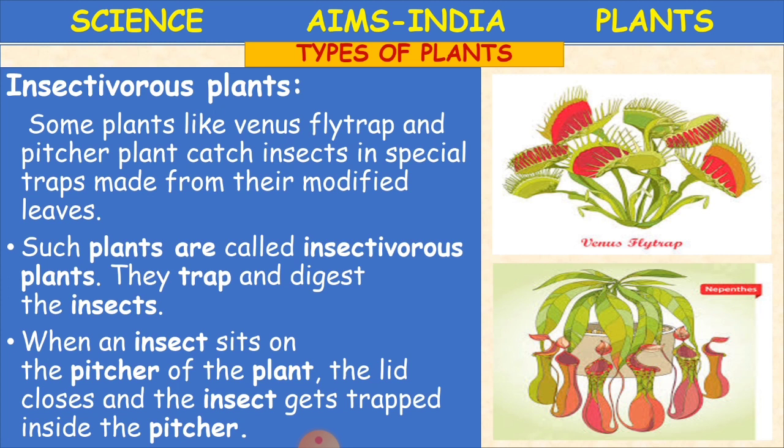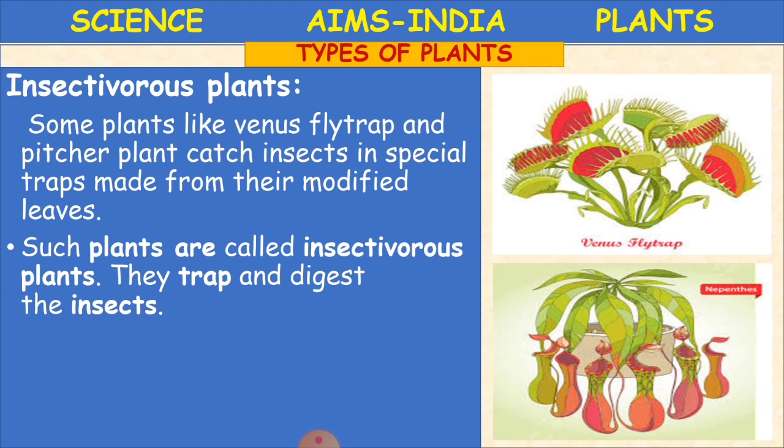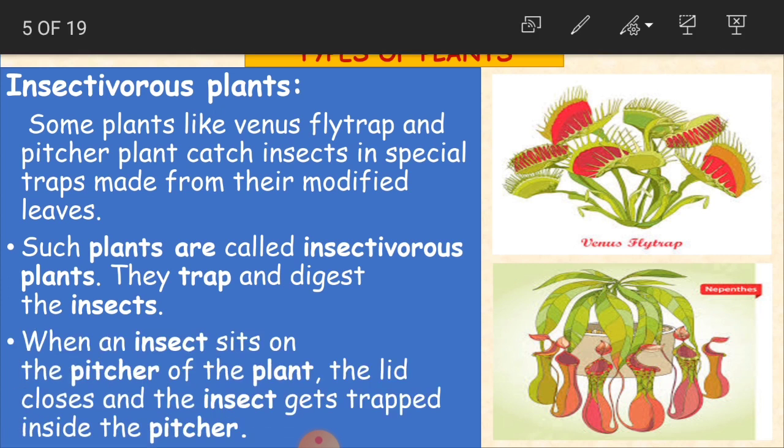When an insect sits on the pitcher of the plant, the lid closes and the insects get trapped inside the pitcher. So this is the diagram of the pitcher. This one is the pitcher, and this one is Venus flytrap. As it is there in the name, these plants are going to catch, first they'll trap the insect. Their food is insects. They'll trap the insects, catch them and make them their food.